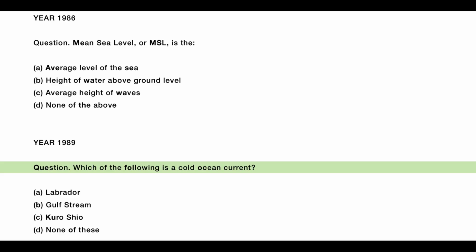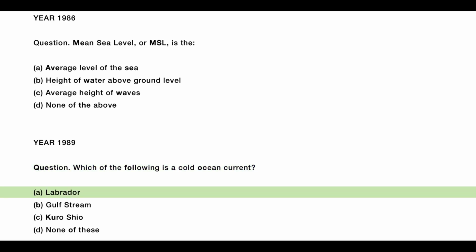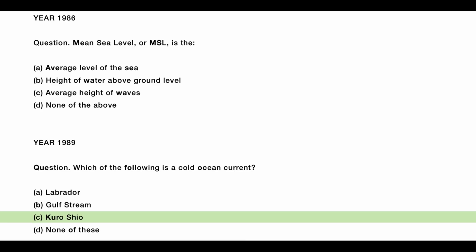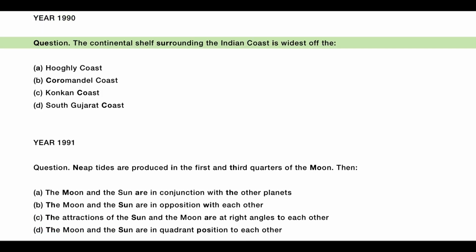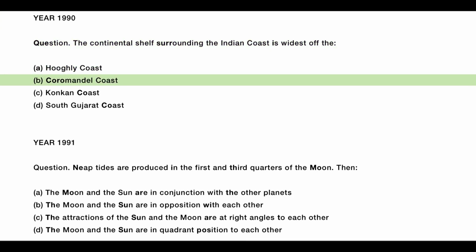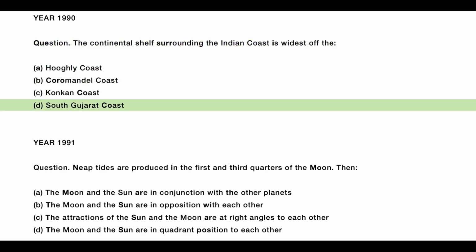Year 1989, Question. Which of the following is a cold ocean current? A. Labrador, B. Gulf Stream, C. Kuroshio, D. None of these. Year 1990, Question. The continental shelf surrounding the Indian coast is widest off the A. Hoogli Coast, B. Coromandel Coast, C. Konkan Coast, D. South Gujarat Coast.